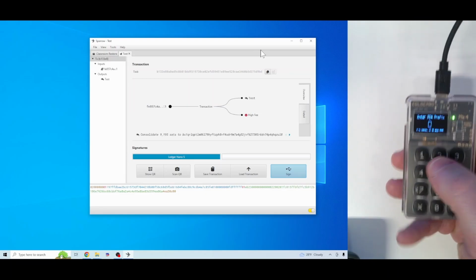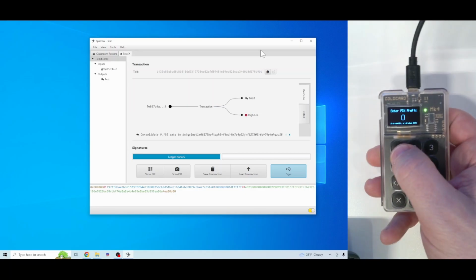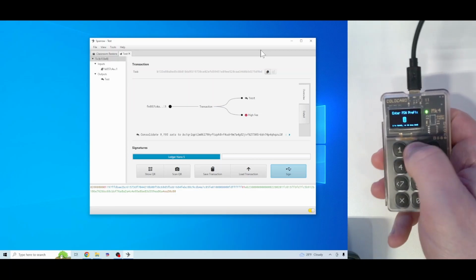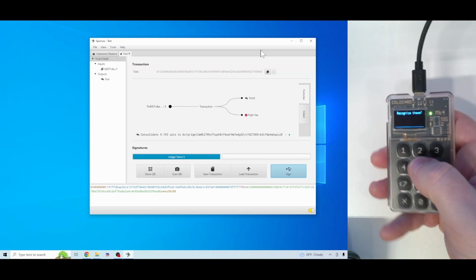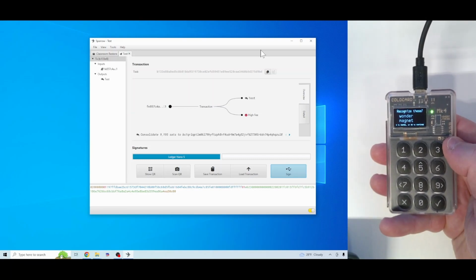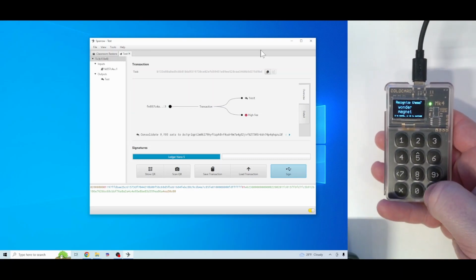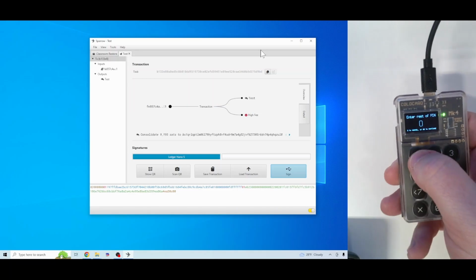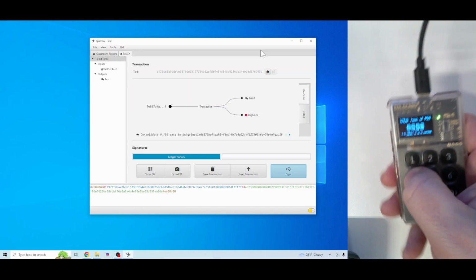So when the ColdCard comes up, we're going to type in our PIN. Our PIN prefix in this case is 12. These are the words that we recognize from our past videos. And the rest of our PIN is just 1, 2, 3, 4.